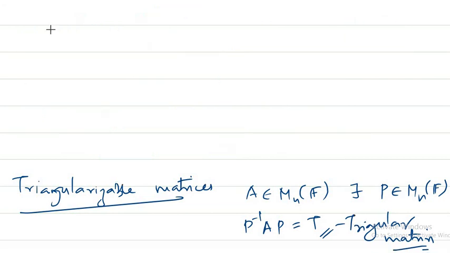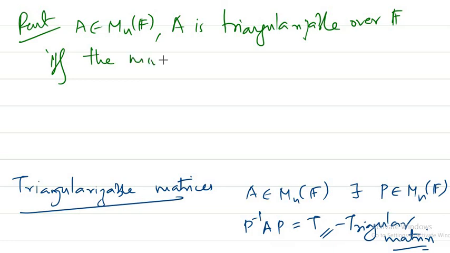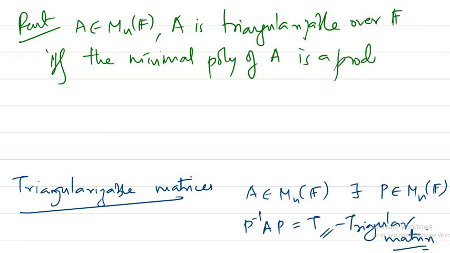and we have a very important result that says that if A belongs to Mn of F, then A is triangularizable over F if and only if the minimal polynomial of A is a product of linear factors.